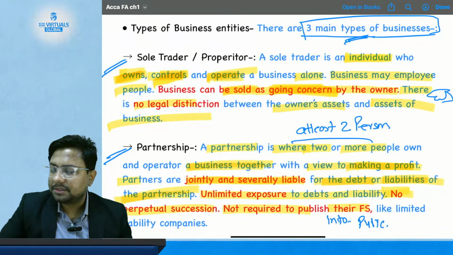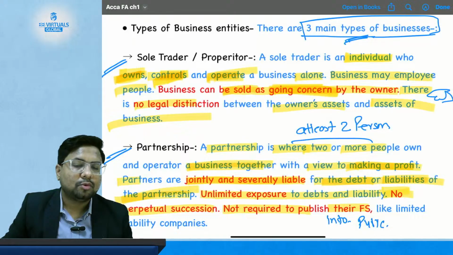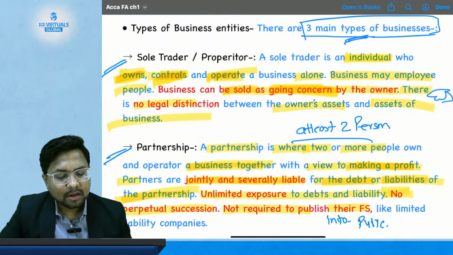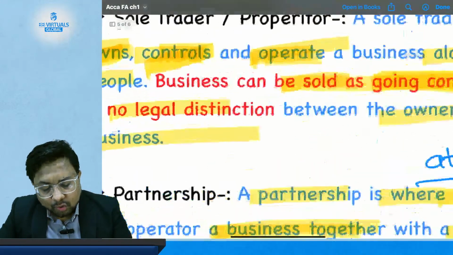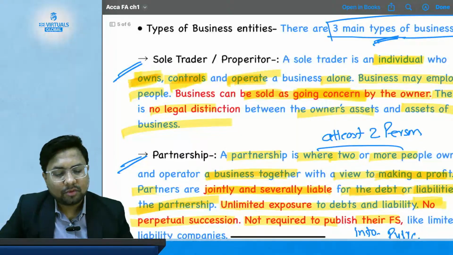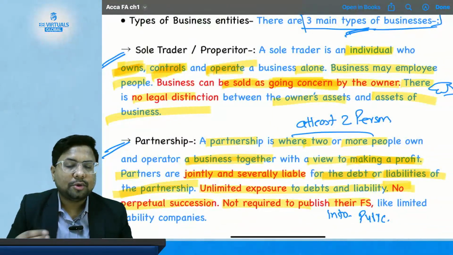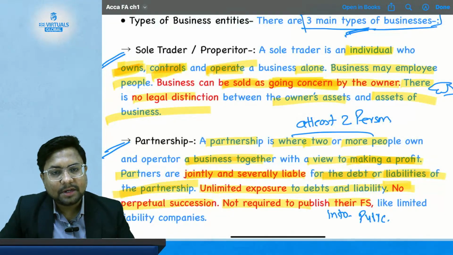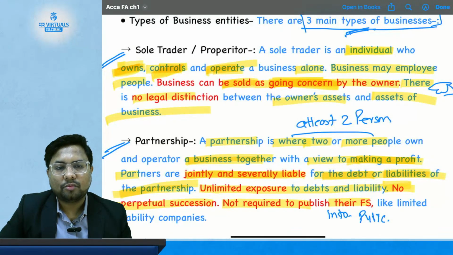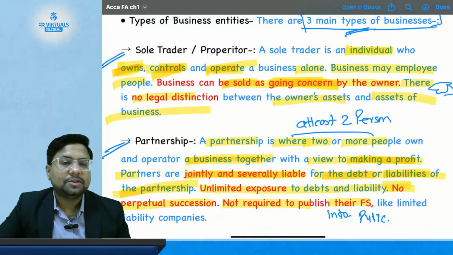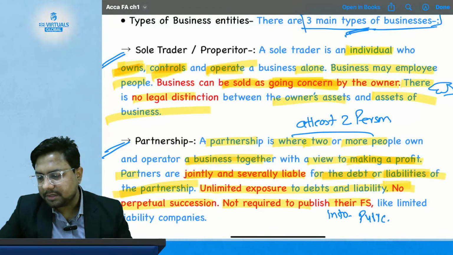He can sell the business as a going concern because he is the only one, so he does not need to take permission from anyone. There is no legal distinction between his assets and his business assets. So if the business has some liability, his personal assets can also be used to pay back that liability. Hence it becomes the unlimited liability of the sole proprietor or sole trader.